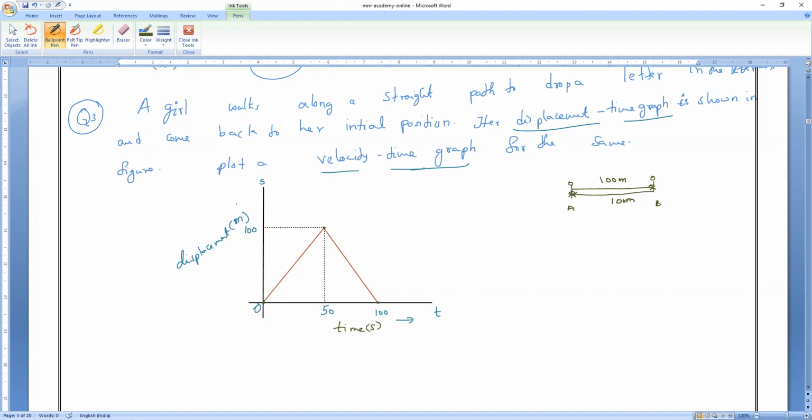First case, how much time has she taken from A to B? According to the graph, the time taken is 50 seconds. And coming back also, how much? 50 seconds. Clear? We have to convert this into a velocity time graph. Yes or no, guys?